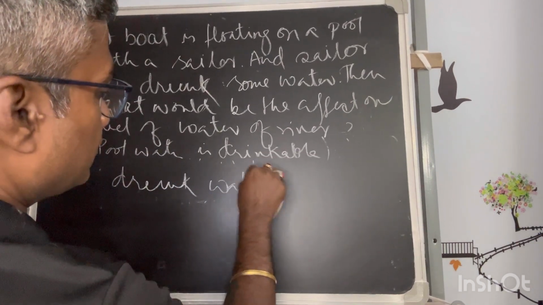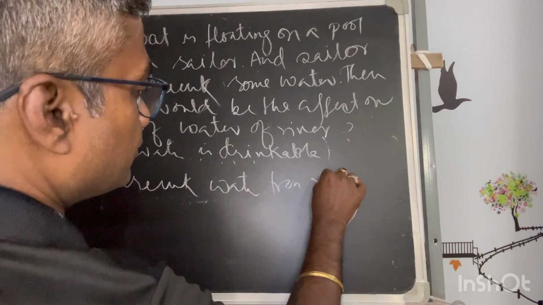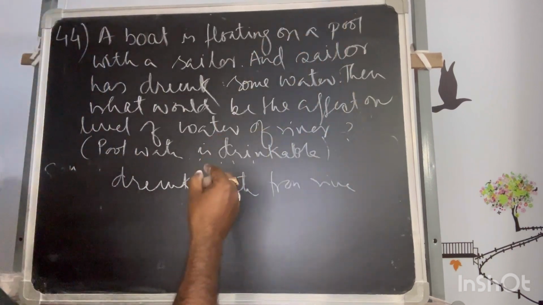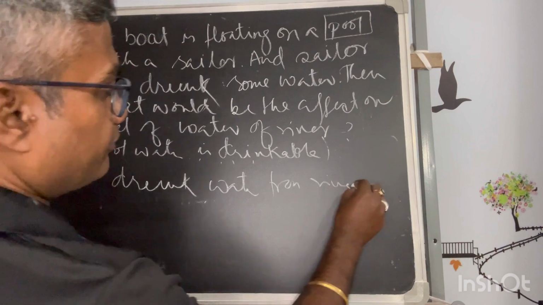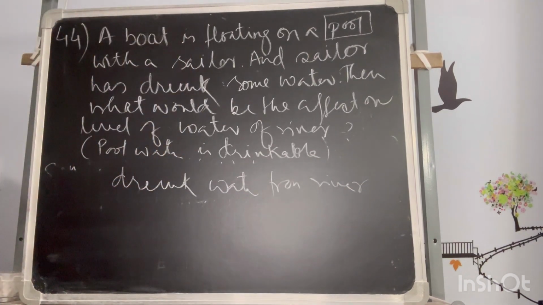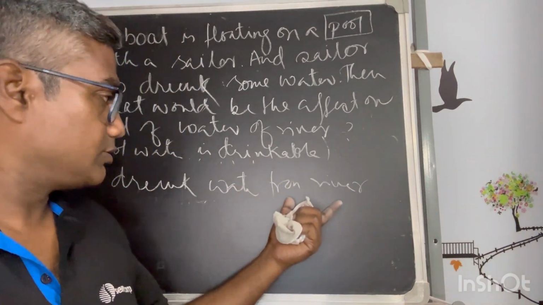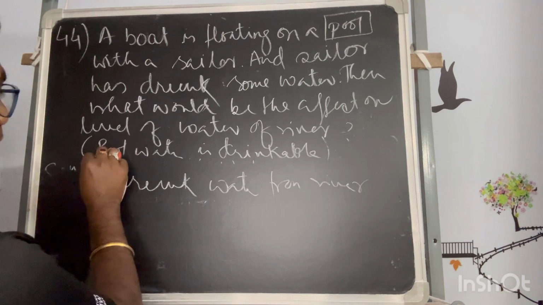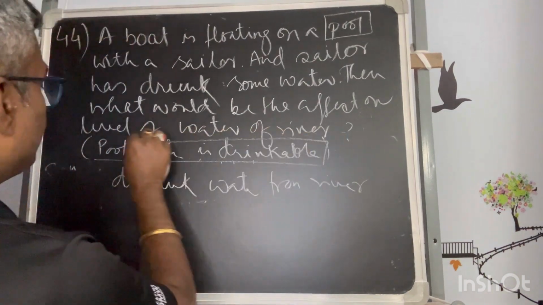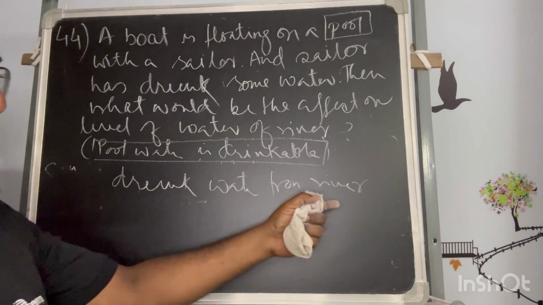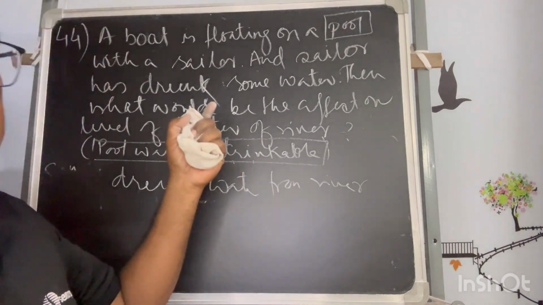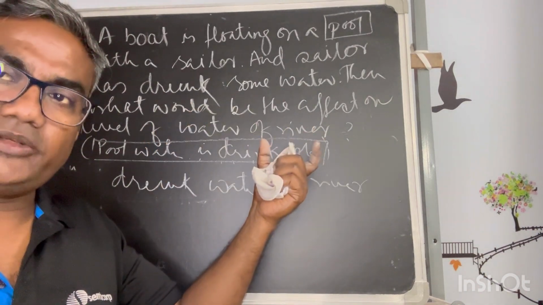water from the river, if it is to confuse, mostly instead of pool it will be given as river. River water is drinkable, people drink the water, so they will not tell you so much clarity. Rather they will say the passenger has drunk some water and what is the effect, only this much will be the information.